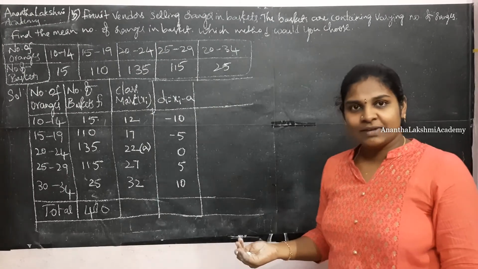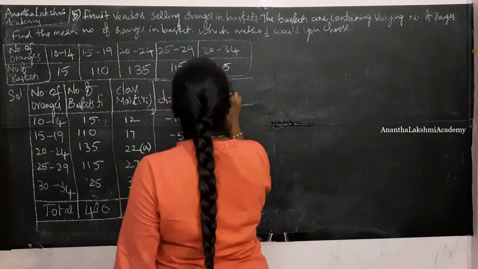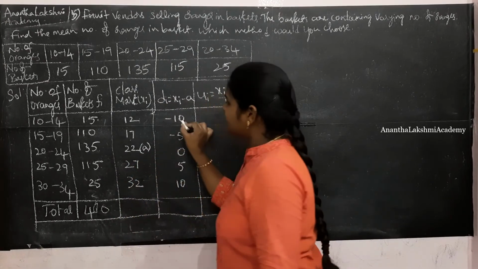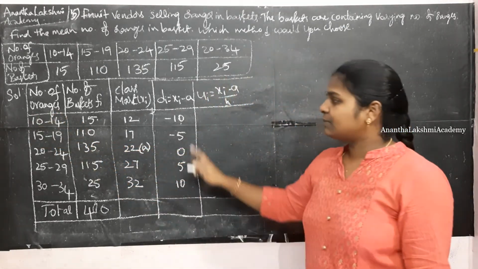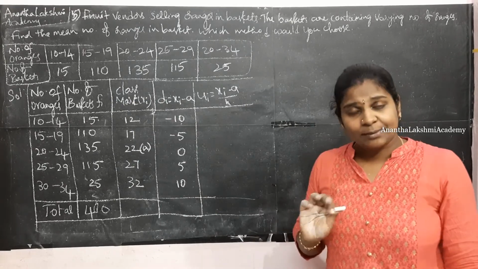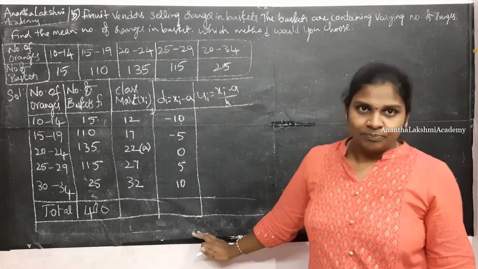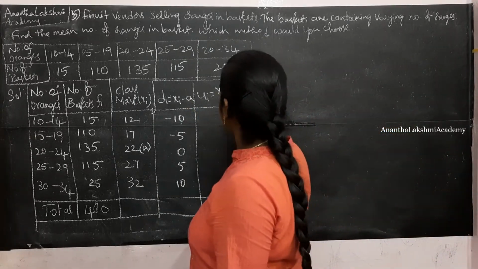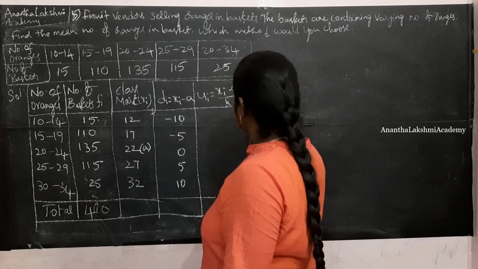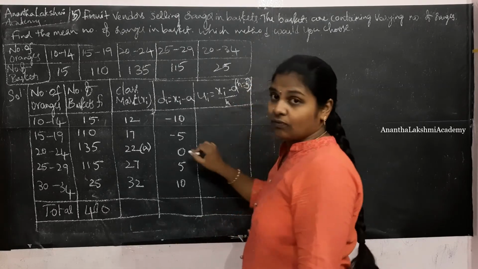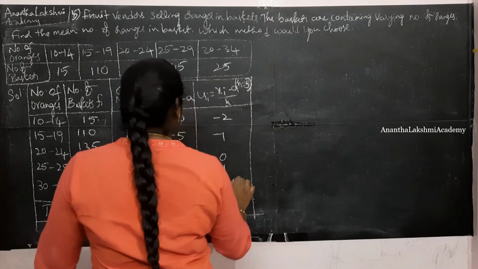So let me try with the last method, step deviation method, which is nothing but ui is equal to xi minus a by h. If you observe, these are all the multiples of 5. The class interval is 5. What did I tell you? H is nothing but either the class interval or you can assume any number which is a common multiple of these. Alright, so H is 5. So minus 10 by 5 is minus 2, minus 1, 0, 1 and 2.